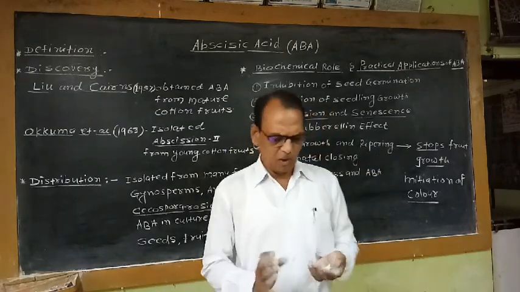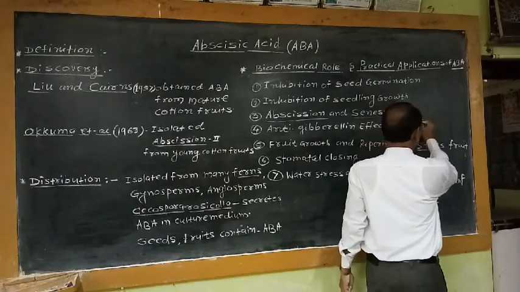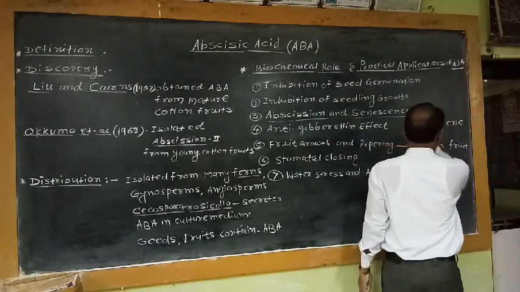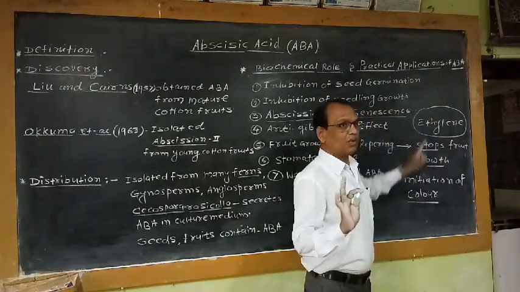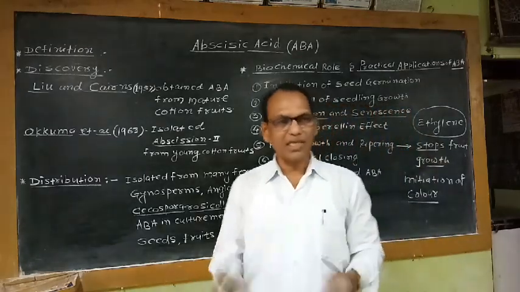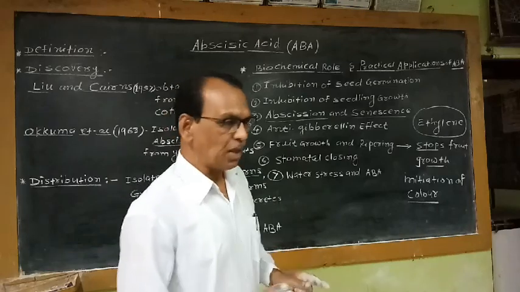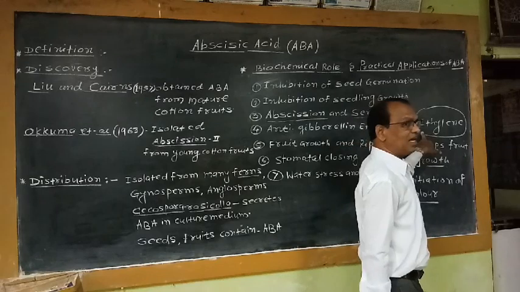So actually another gaseous hormone is synthesized, ethylene, which is commonly called the fruit ripening hormone. This ethylene is a gaseous hormone. It is naturally synthesized when fruit becomes mature. When it becomes ripe, at the ripening of the fruit, ethylene is synthesized.